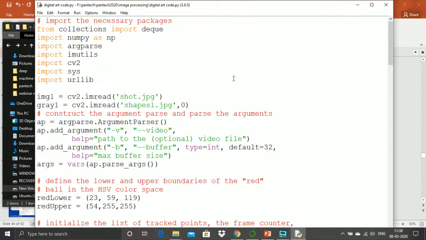Okay, so what all have I used? Here I have used the deque package, then NumPy, argparse and import cv2, then sys. Here NumPy and CV2 play a major role in collecting the movements as well as images, and the lines and drawing are done with the help of CV2.